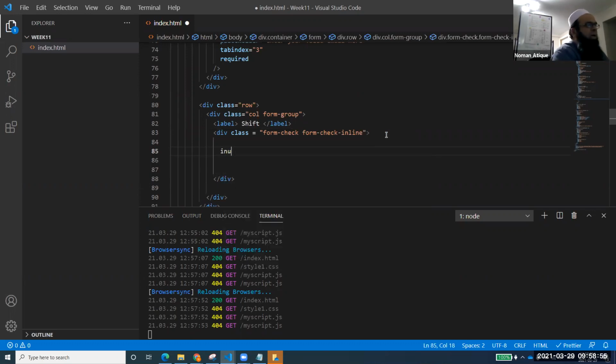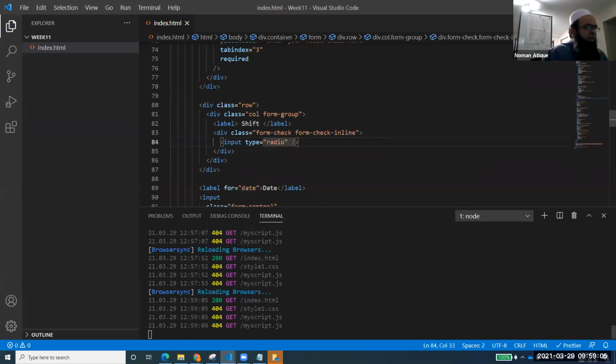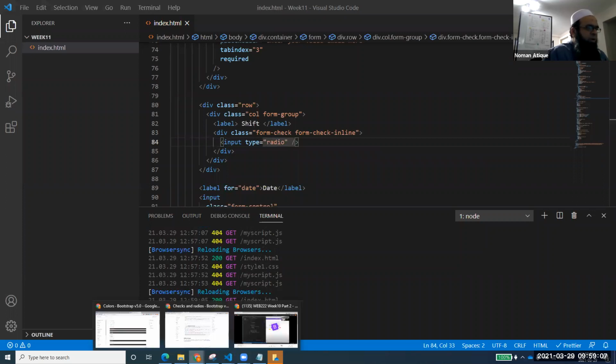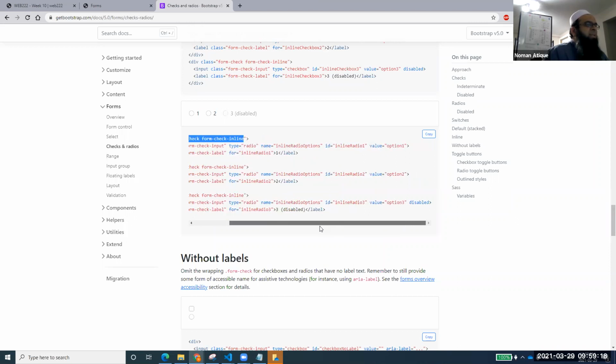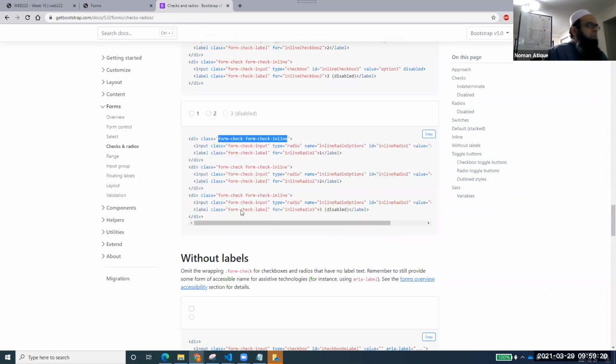Okay, so now inside this div I want to have my radio buttons. You know that the control which is used is the same input type, but not text. Rather, what I need is radio. Input type is equal to radio, name is equal to inlineRadioOptions, ID is equal to something, value is equal to something. So value is equal to option1 or something, etc.